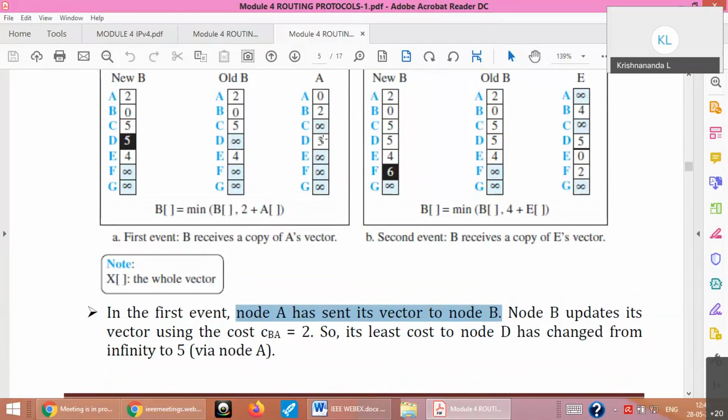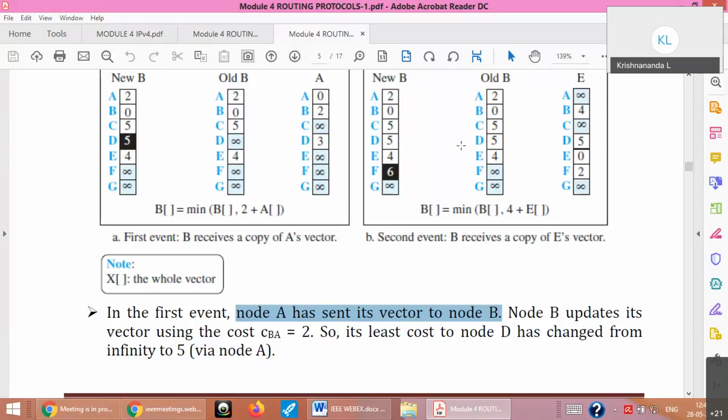If you are able to see the mouse here, you can see that. B to A is 2 rupees and A to D is 3 rupees. So 2 plus 3 is 5. We will be summing them. So now B will update it as 5, and 5 is less than infinity. So definitely 5 would be there in the cell.